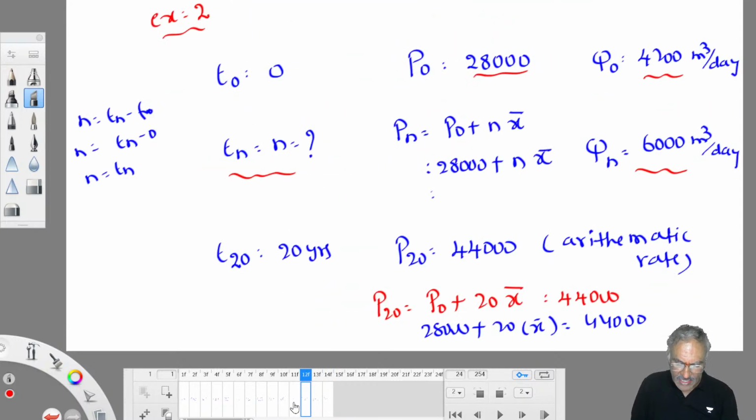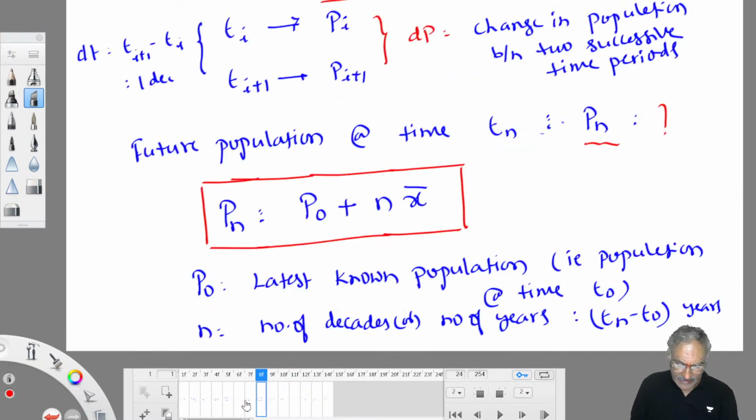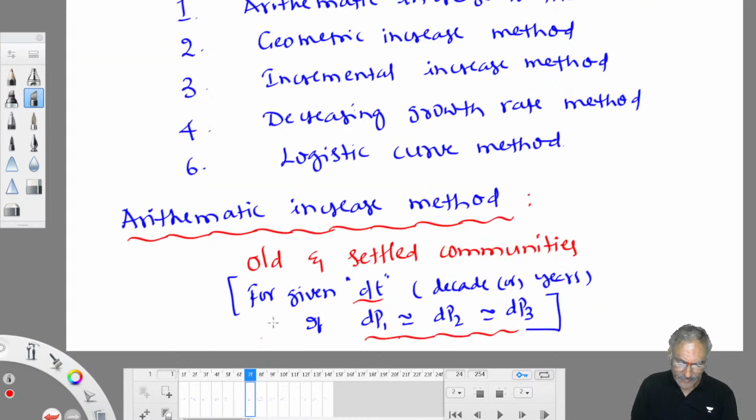If there are not many substantial differences in dp values, which method do you have to apply? Arithmetic increase method. I wrote here: dp values are almost the same, so you can apply the arithmetic increase method.